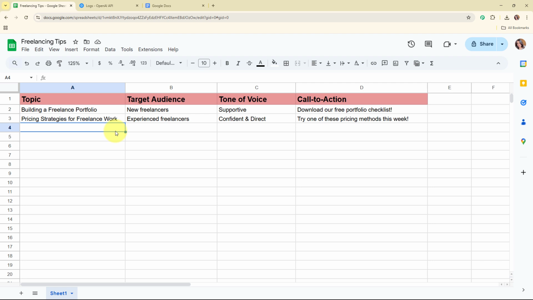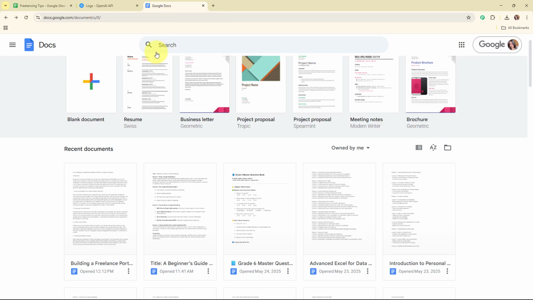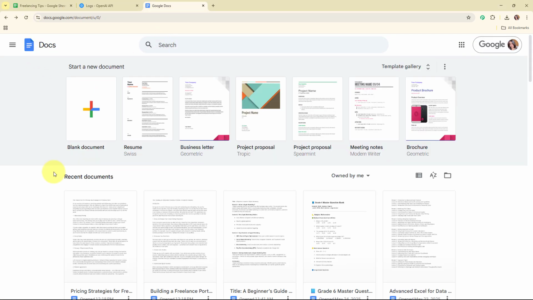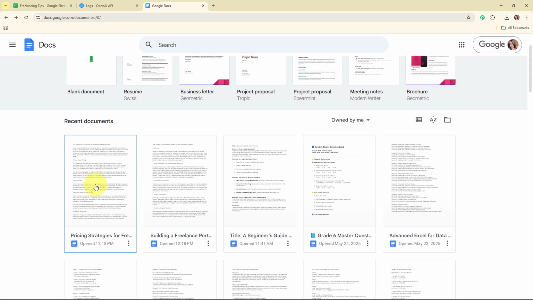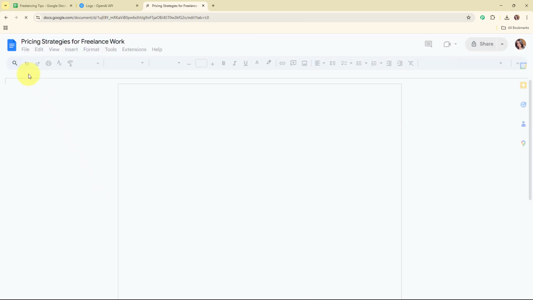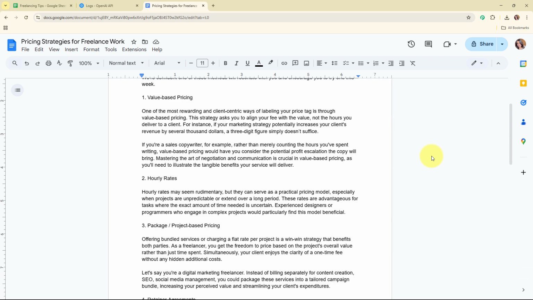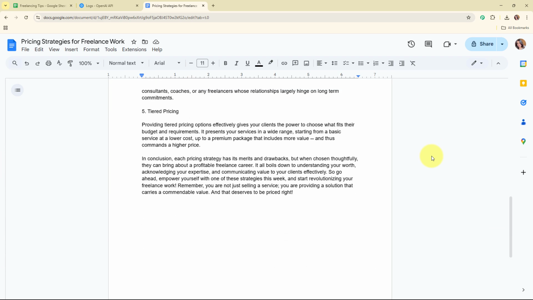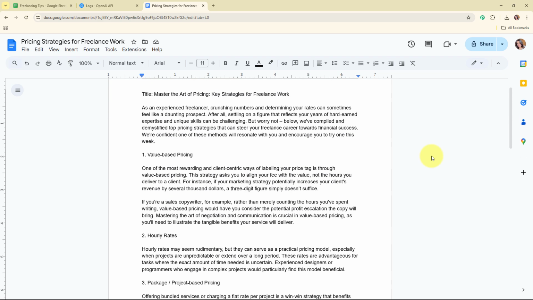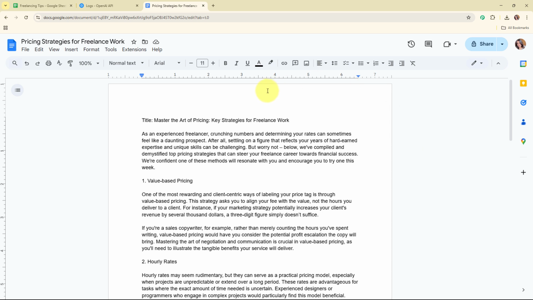Alright, so here you can see I've successfully added the details such as the topic, target audience, tone of voice and call to action. Alright, so now after adding the details, let's go and check our Google Docs. Here I'm going to refresh it. And here you can see we have successfully created a new document with the name pricing strategies for freelance work. And here you can see the entire article generated by OpenAI. Alright, so with this we have successfully seen the working of this amazing automation.